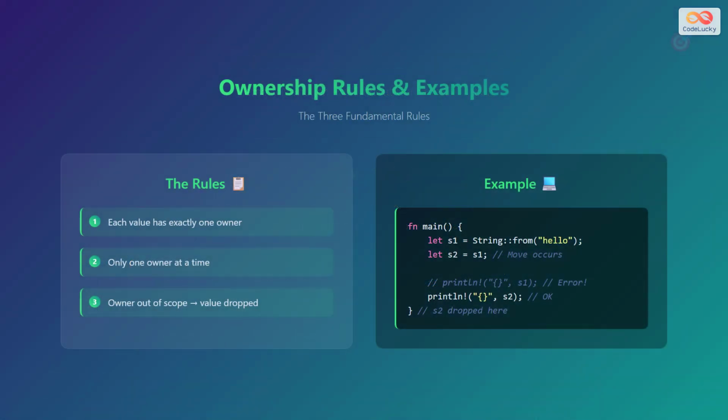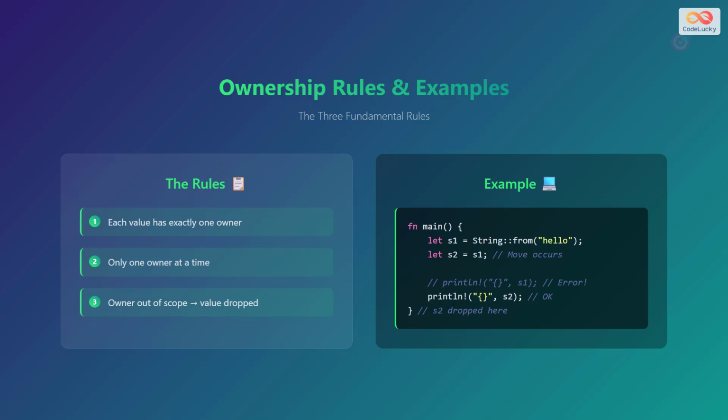Rust's ownership system follows three fundamental rules that are enforced at compile time. First, each value has exactly one owner. There can never be multiple owners of the same data simultaneously. Second, there can only be one owner at a time, meaning ownership is exclusive and cannot be shared. Third, when the owner goes out of scope, the value is automatically dropped and its memory is released.